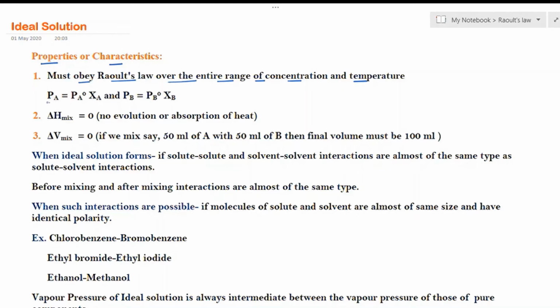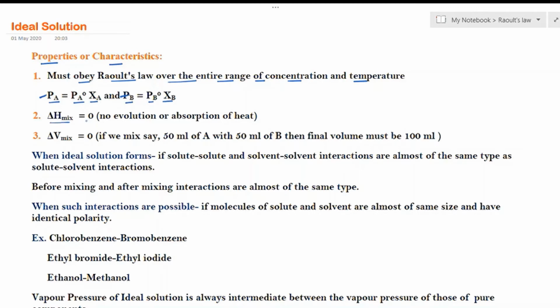The mathematical statement of Raoult's law is Pa is equal to Pa0 into Xa and Pb is equal to Pb0 into Xb. Here A stands for solvent, B stands for solute. Pa and Pb are the partial pressures of A and B. Pa0 and Pb0 are the vapor pressures in pure state. Xa and Xb are their mole fractions. So the solution must obey Raoult's law, that means solute as well as solvent obey this mathematical statement.